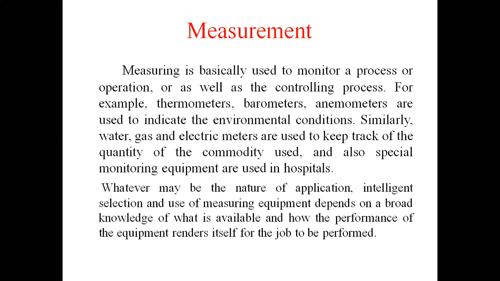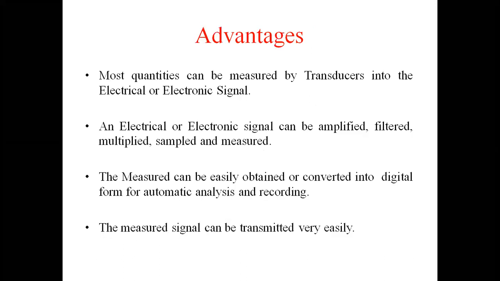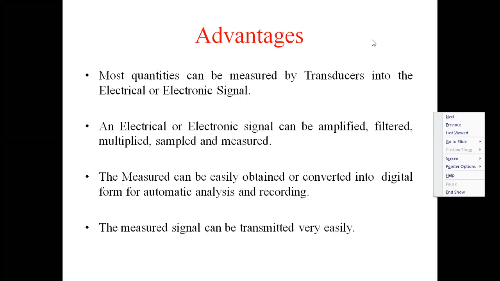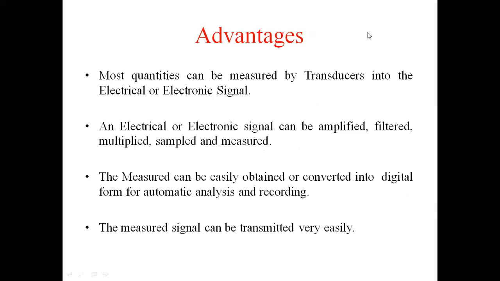We use various instruments for the measurements. So what are the advantages? Most quantities can be converted by transducers into electrical quantities. Each and every quantity we cannot measure directly. We convert it into mechanical form, then into electronic form, and then into signal form.